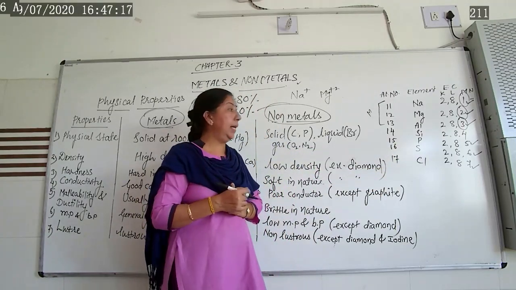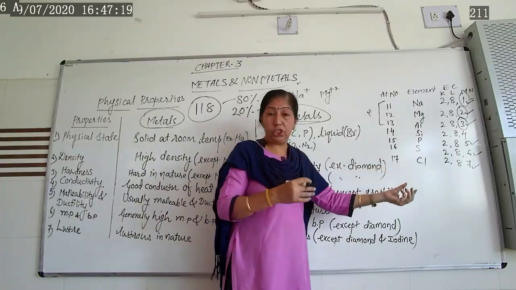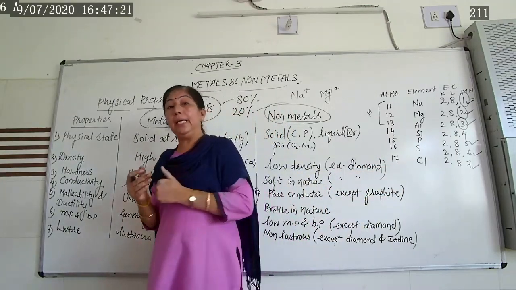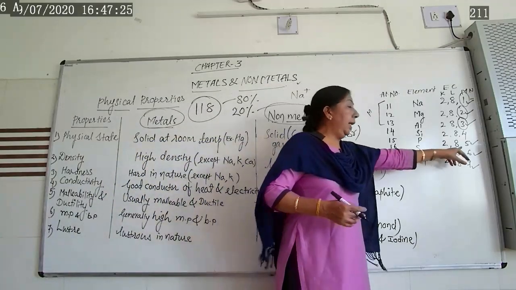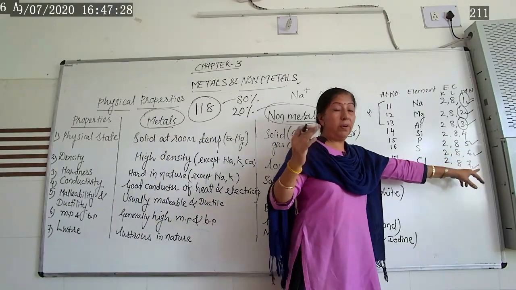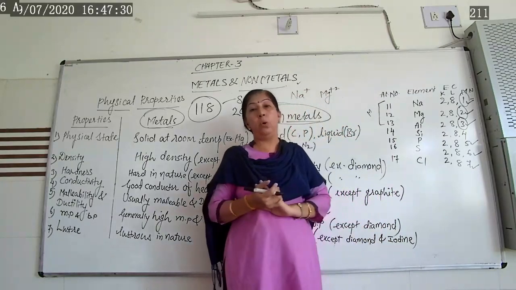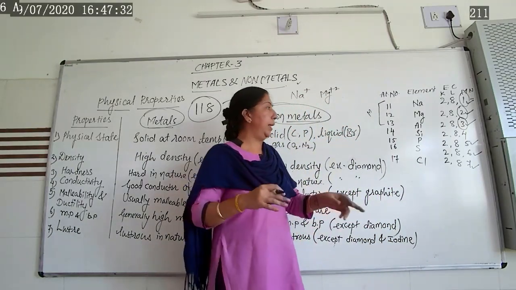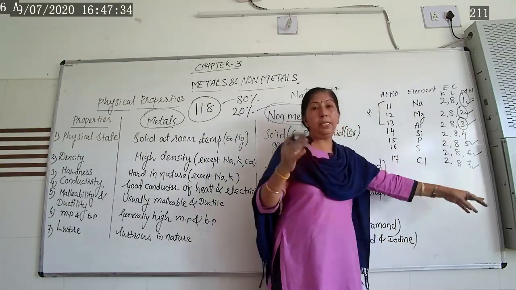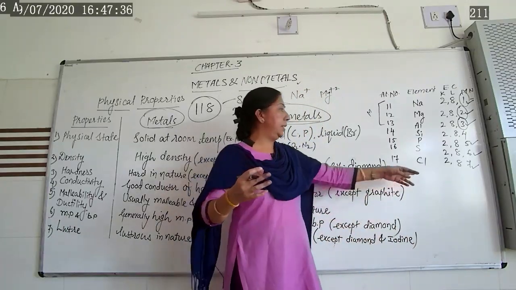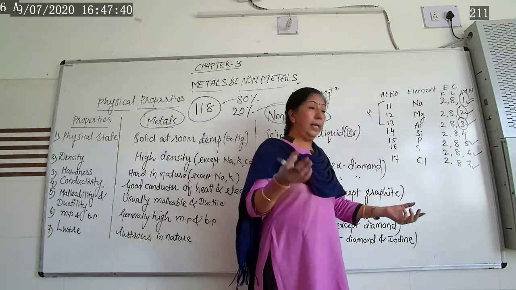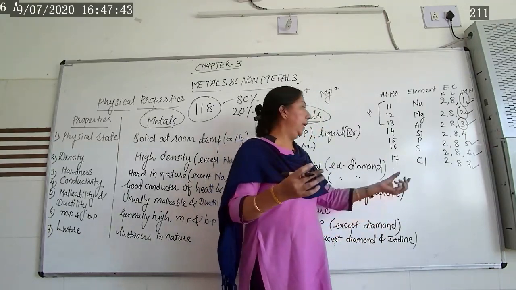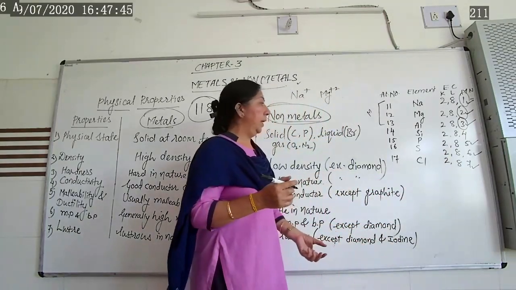Let us see about the non-metals. Non-metals are known as electronegative in nature. Why are we saying they are electronegative in nature? Because they never lose these 5, 6, 7 electrons from the outer shell, but they try to accept, because they need a large amount of energy to donate this type of electron. That's why they try to accept electrons from other elements and they form an anion.